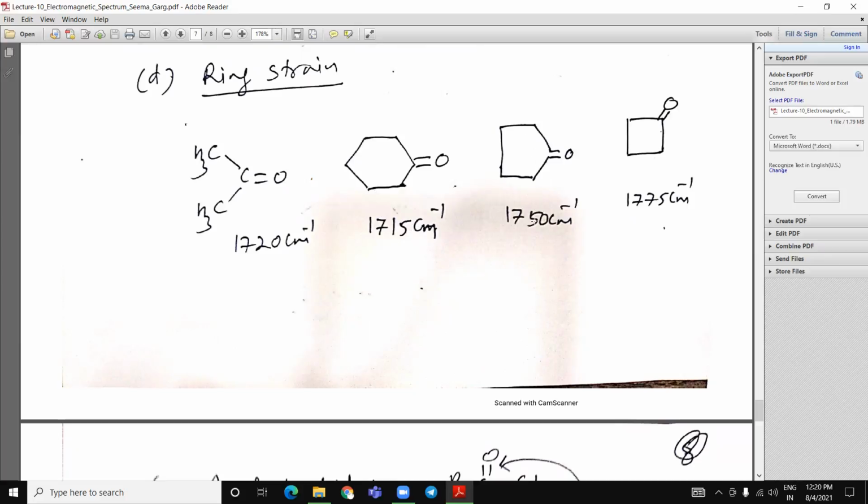In cyclopentanone, there is more strain, so it is higher. In cyclobutanone, the ring strain is higher again, and its value is also high.